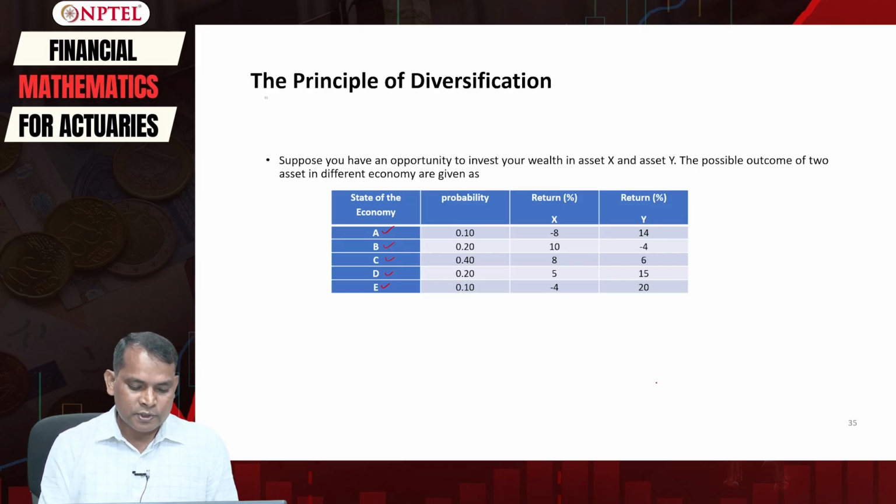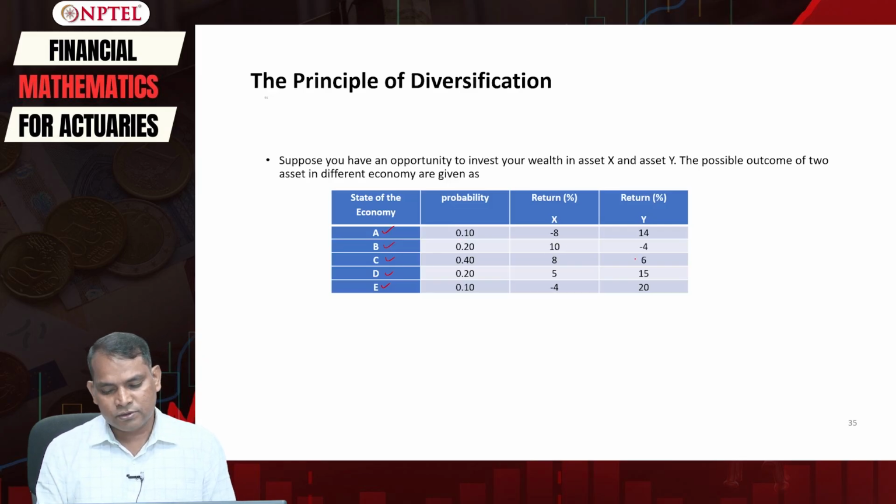Similarly, given that the state of the economy is B, with a probability of 20%, the expected return on X is 10% and the expected return on Y is minus 4%. Similarly, we can read the other values also.